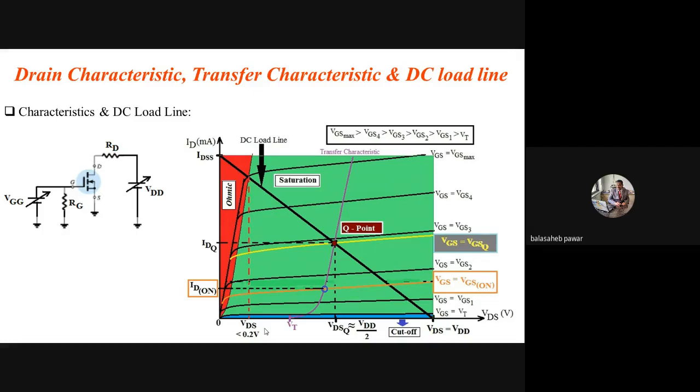Because voltage gain is nothing but what? Output voltage divided by applied input voltage, is it? And as an amplifier, the gain should be as large as possible, right? So if the input is a fixed value sinusoidal signal, the obtained output should be as large as possible. That is possible when the transistor works in the saturation region. And that's why the saturation region is known as the amplification region. The ohmic region is known as the closed switch region, and the cutoff region is known as the open switch region.